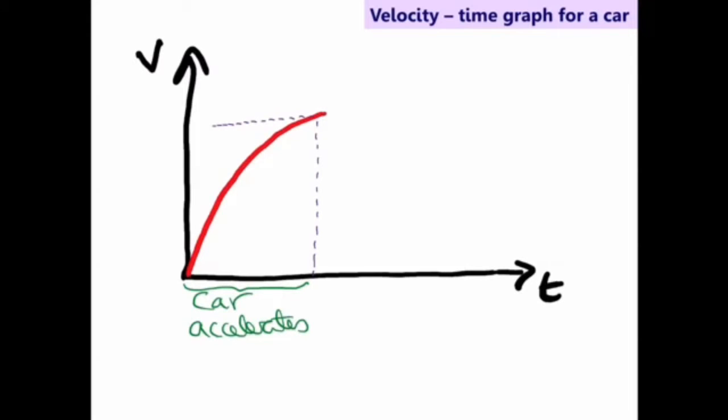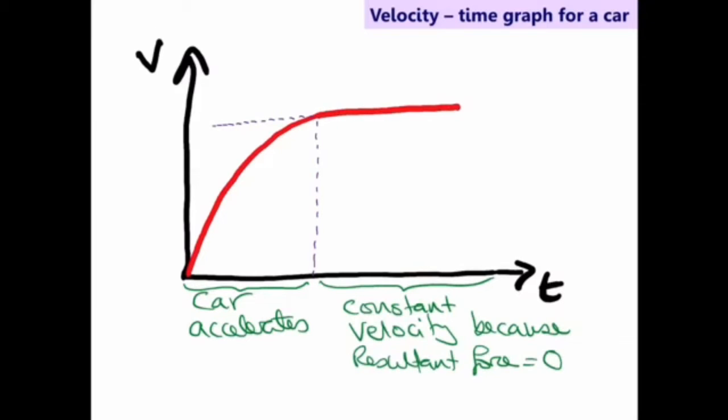In the first part, the car will accelerate. And during that time, the thrust force is constant, but the air resistance is increasing as your speed increases. Eventually, we reach a constant velocity because the resultant force equals zero. And that constant velocity is called the terminal velocity.